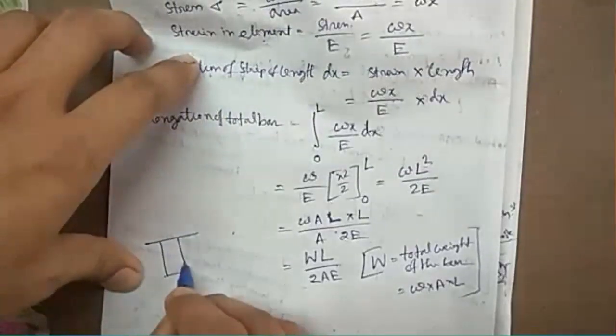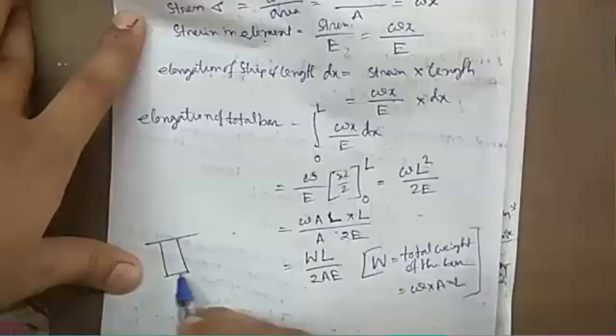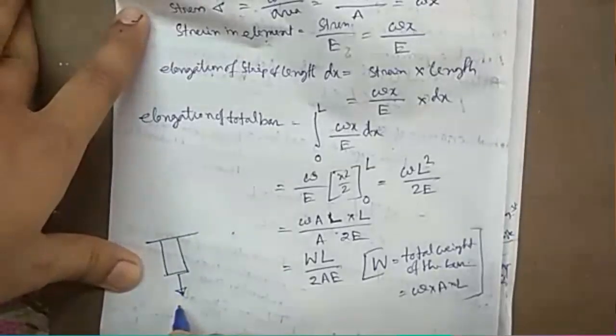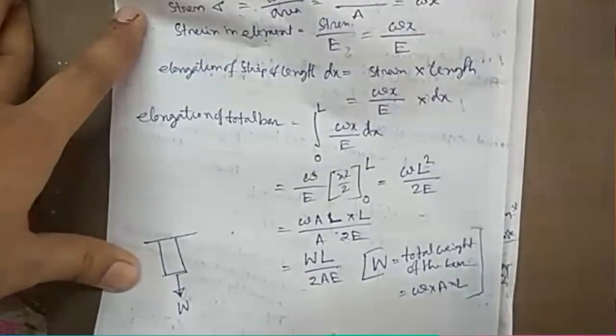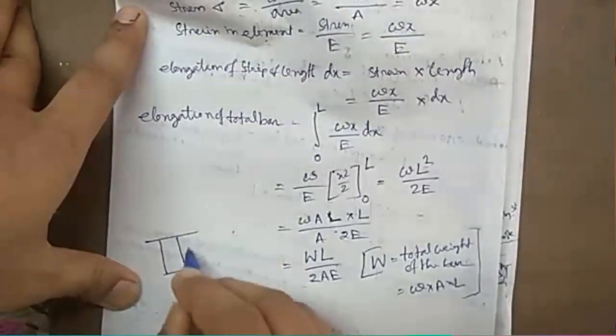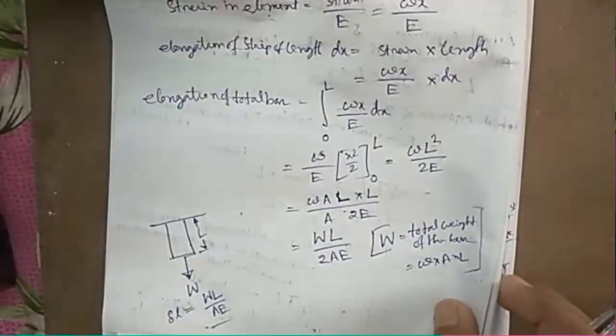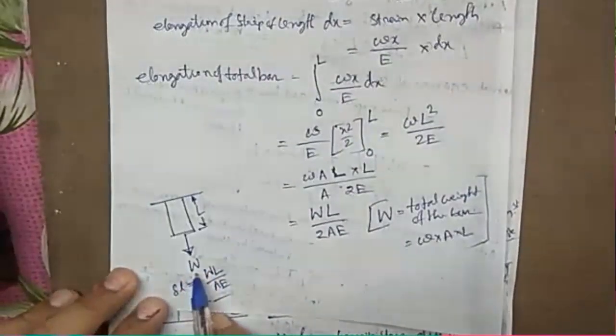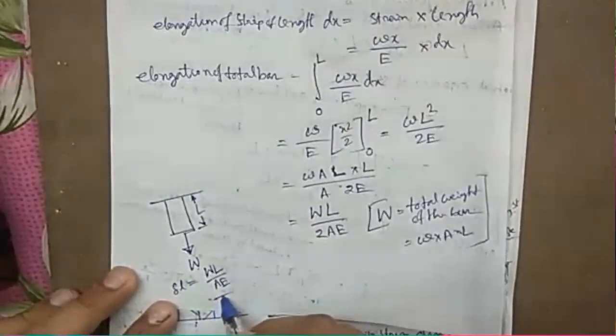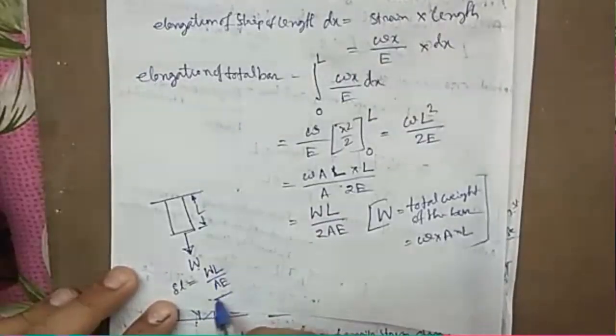So if this bar is assumed as weightless and an external load is working like this, then the extension would have been WL by AE.